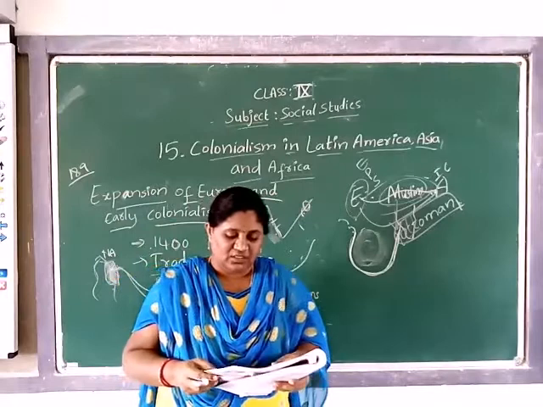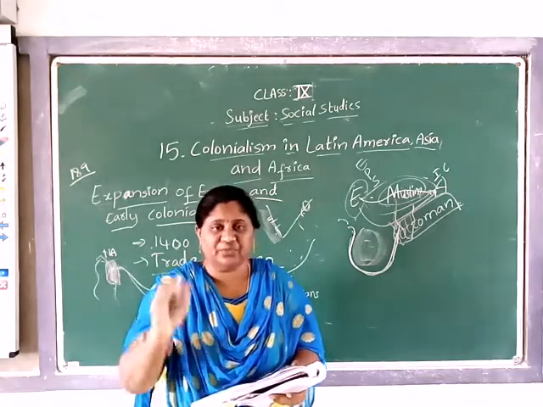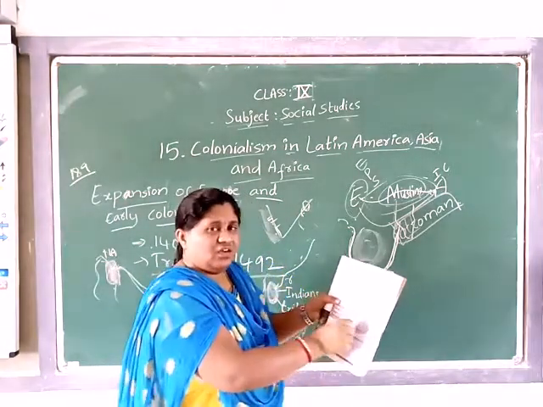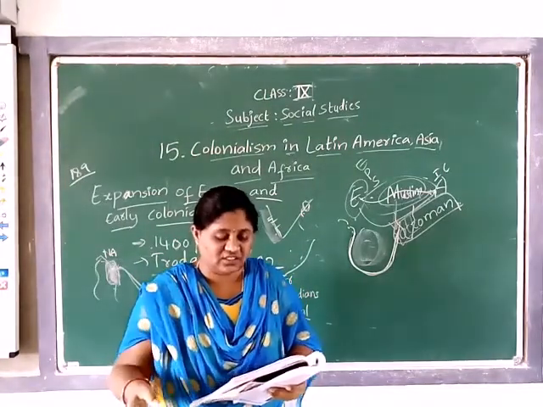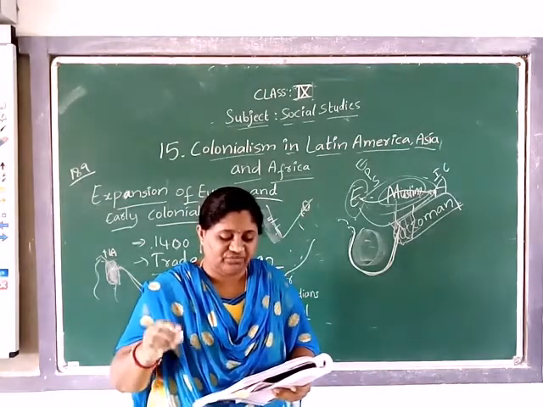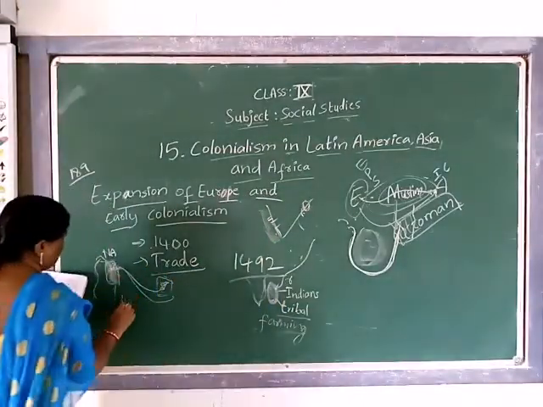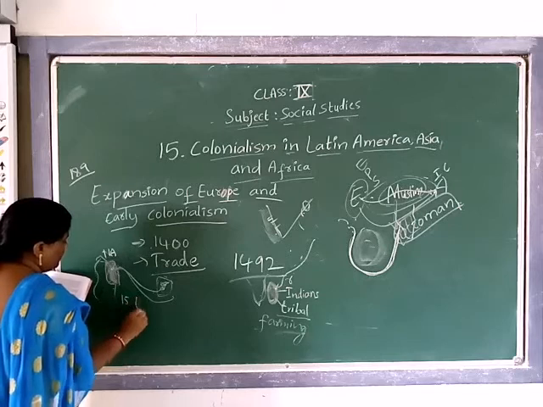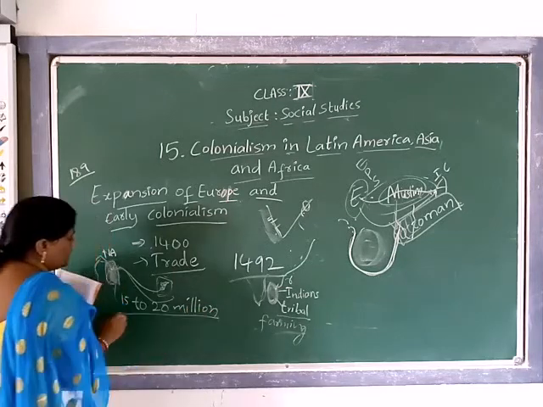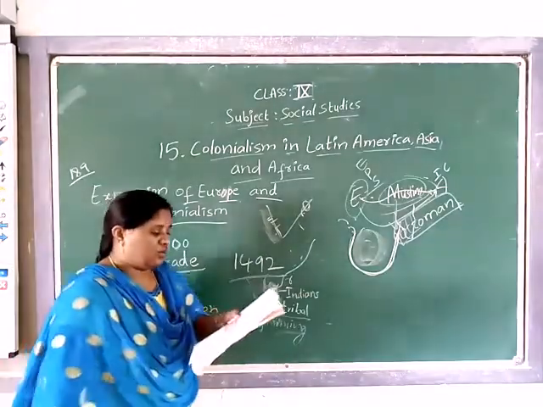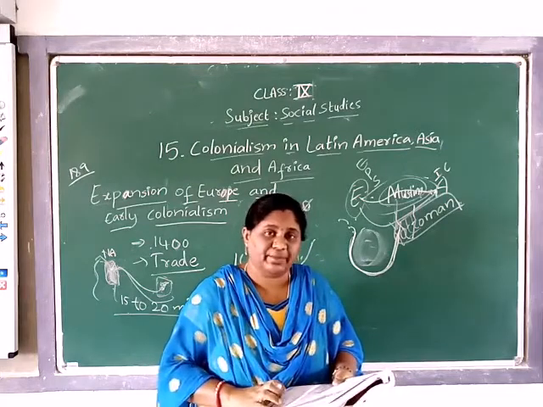These African slaves were transported to America under very inhuman conditions, and sold to large landlords and others. About 15 to 20 million African slaves. How many? 15 to 20 million African slaves were thus forcibly taken away to America.